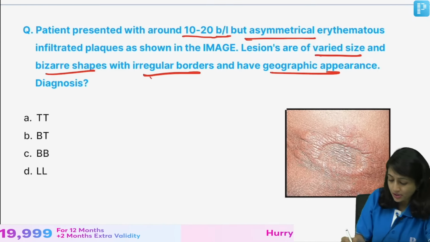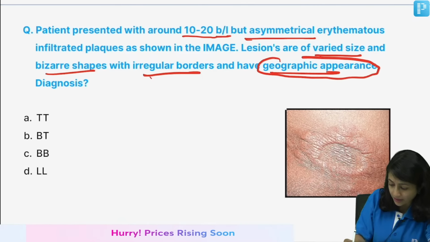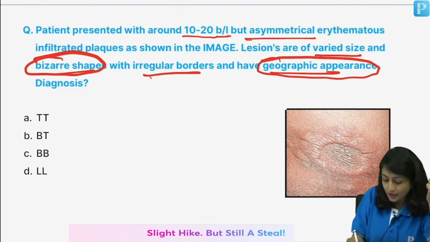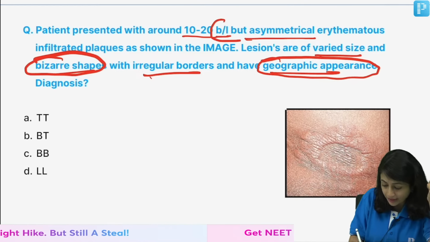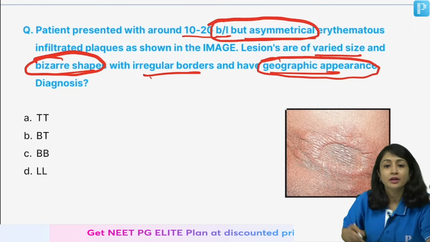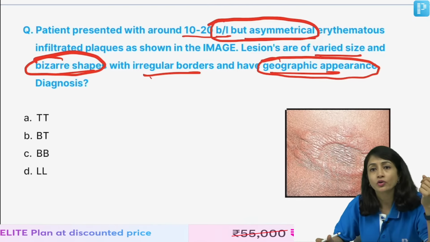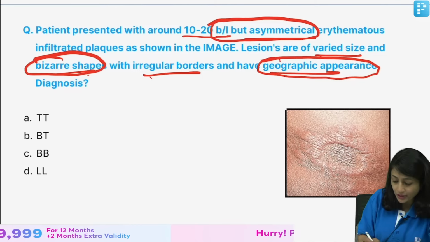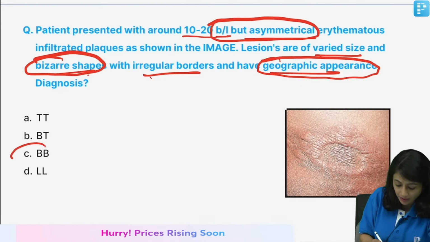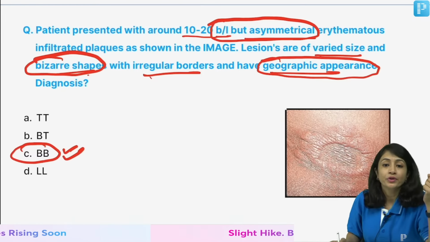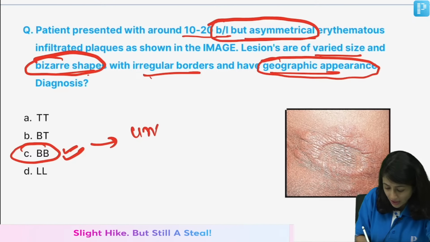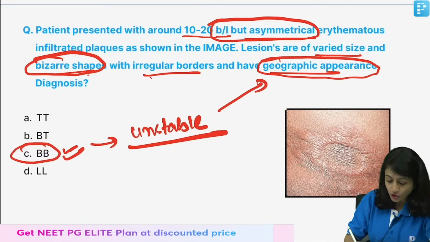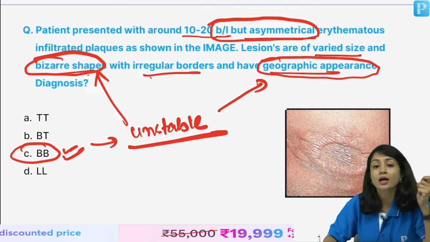When they say bilateral but asymmetrical, we are going towards the lower end of the spectrum. In the lower end, if they say bizarre shape and geographical appearance, it has to be BB. BB is the most unstable phase, and it is characterized by geographic or bizarre shape lesions.